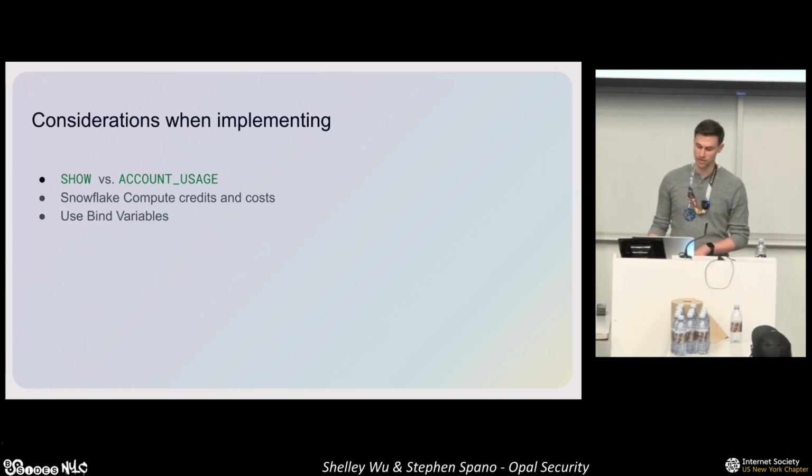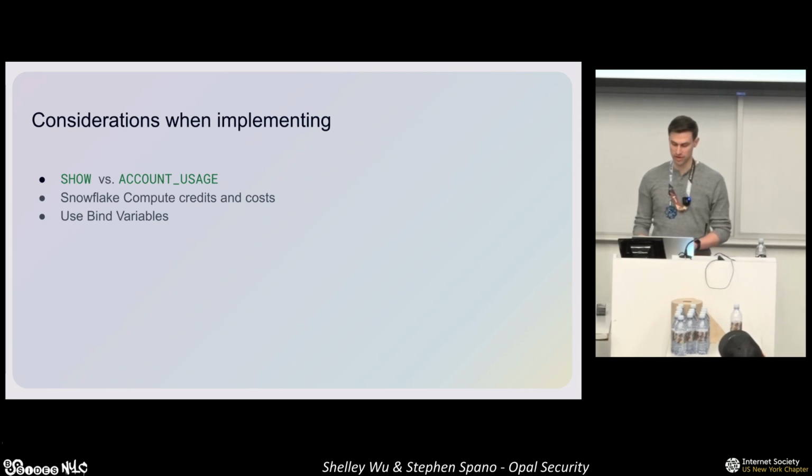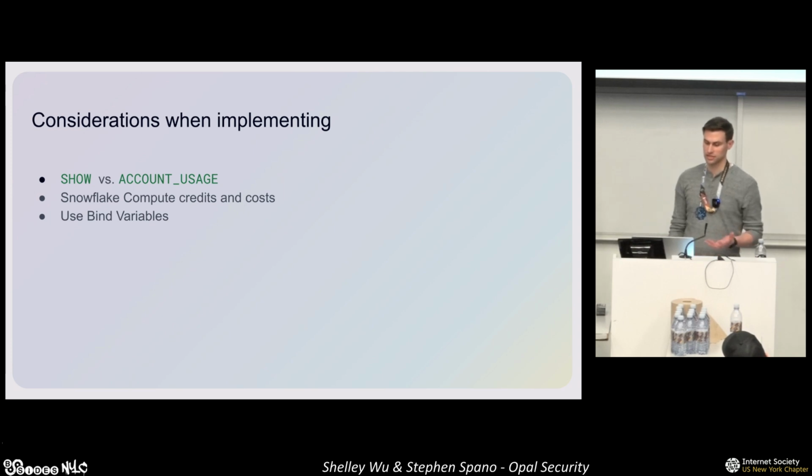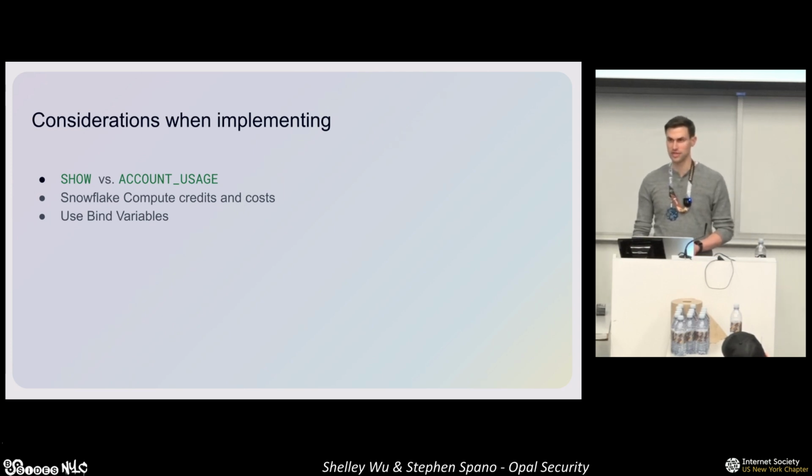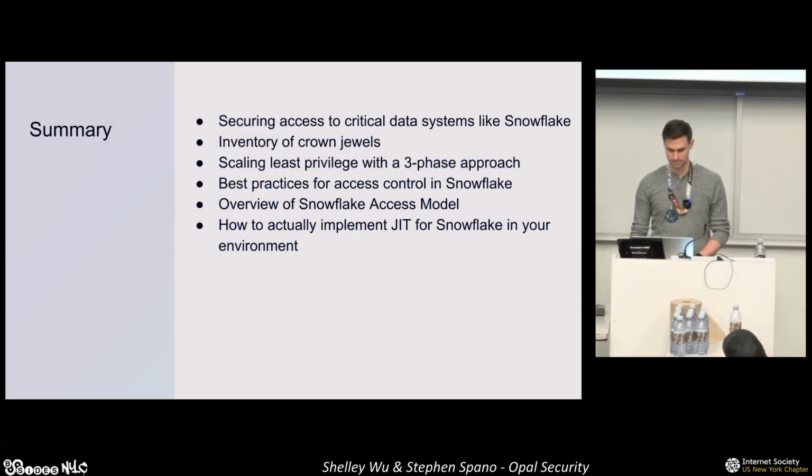One notable advantage of show commands is that they don't require a running warehouse, allowing you to query information without consuming credits. This can be a nice cost-effective approach if your needs fit within that 10,000 row limit. Additionally, when using the REST API, always use bind variables to prevent SQL injection attacks when incorporating any user input to your queries. And that's it. I hope these insights help you on your Snowflake journey.